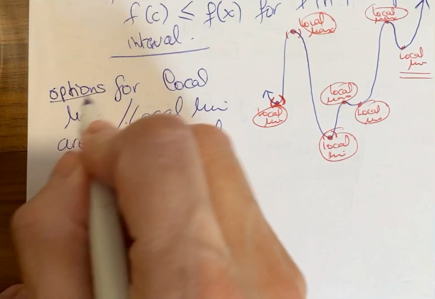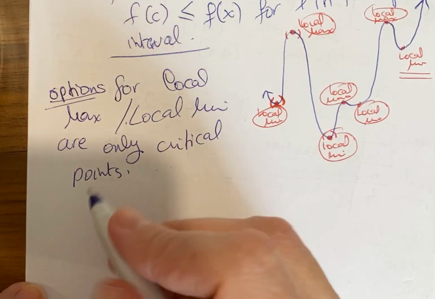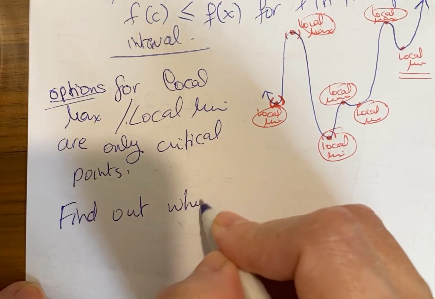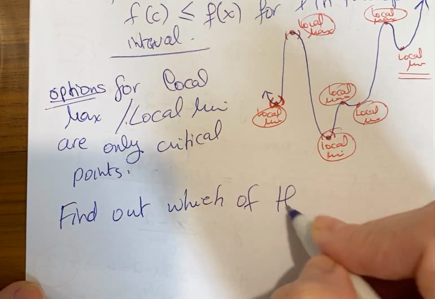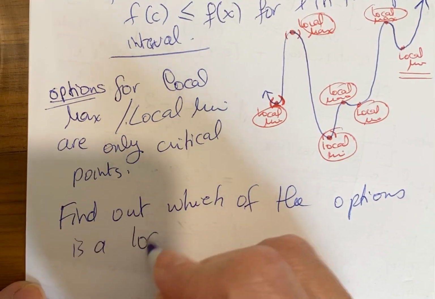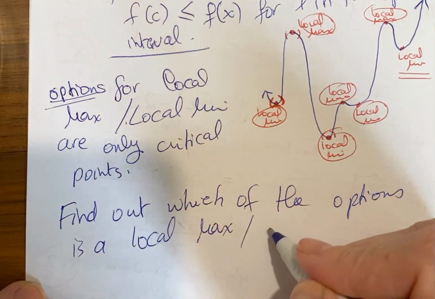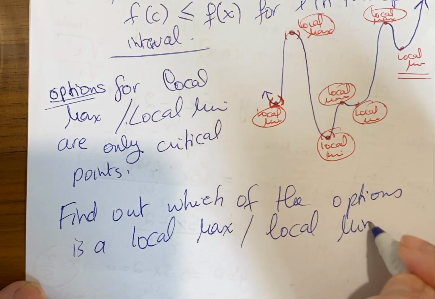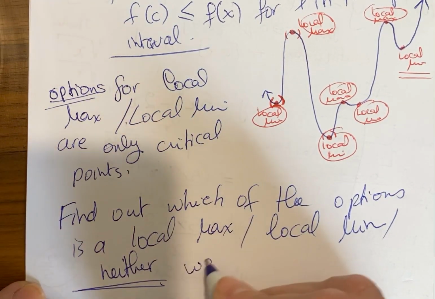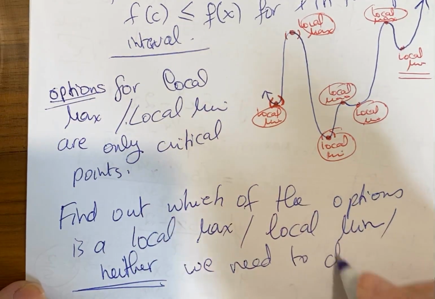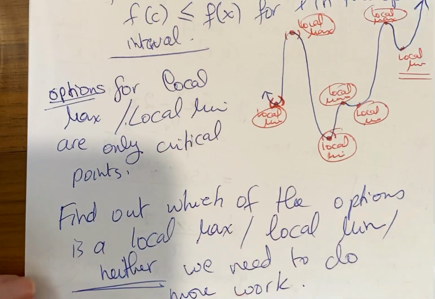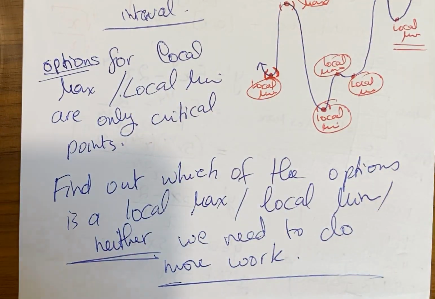I can tell the options, but to find out which of the options is a local max and which one is a local min and which one is neither, we need to do more work. It's not as simple as the comparison that we did for absolute max and min.